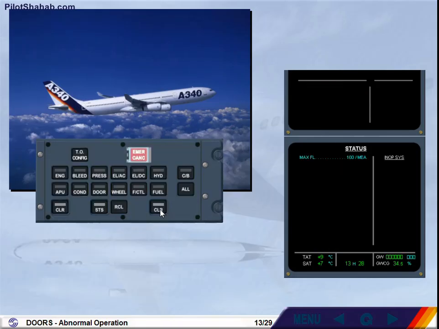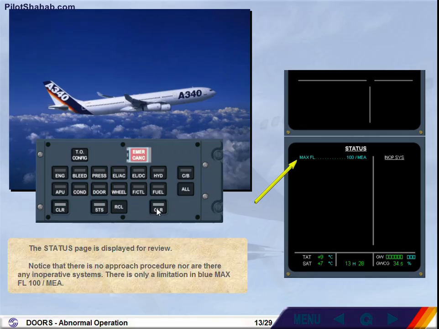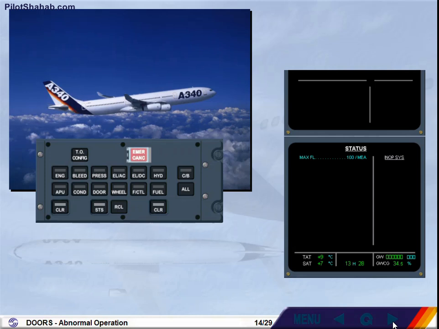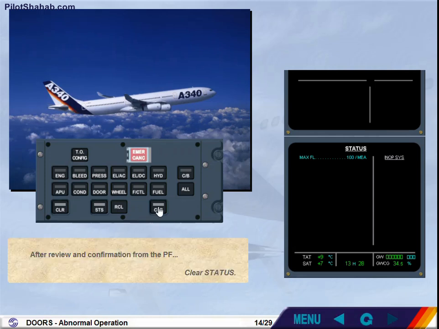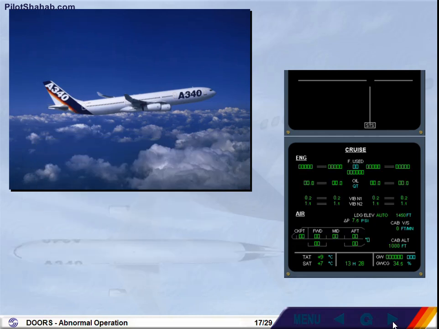After review, the status page is displayed for review. Notice that there is no approach procedure, nor are there any inoperative systems. There is only a limitation in blue: max flight level 100 MEA. After review and confirmation from the pilot flying, clear, ECAM action completed.